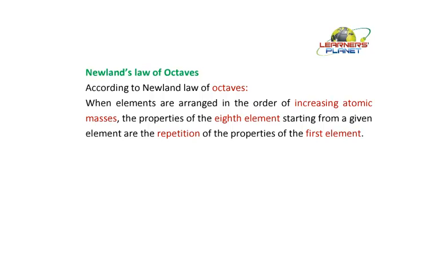Say I'm taking sodium, potassium, aluminium. After sodium we will get, in the increasing order of their masses, magnesium. After that there is aluminium.